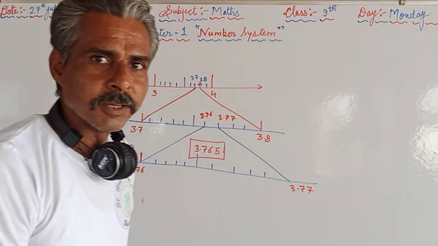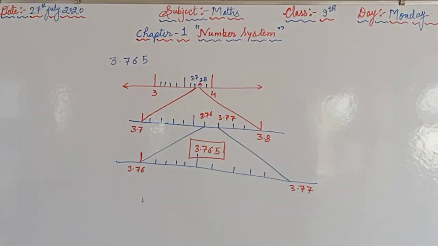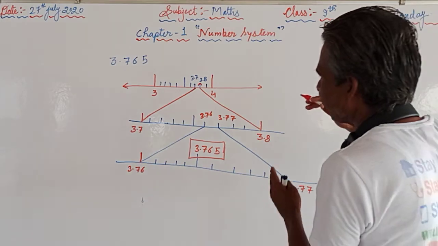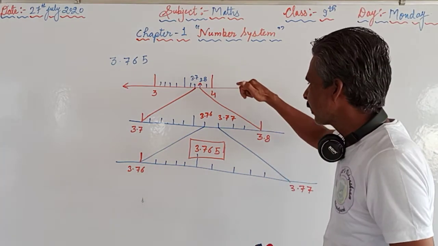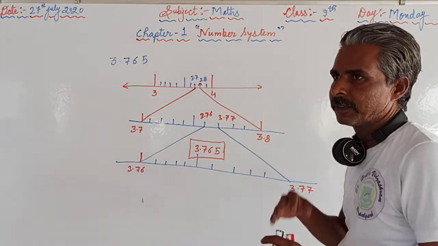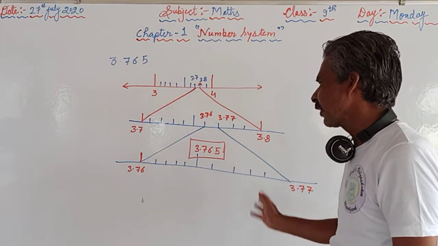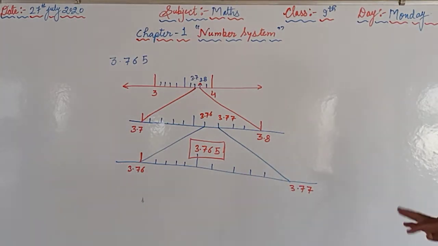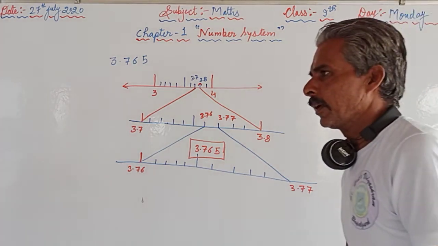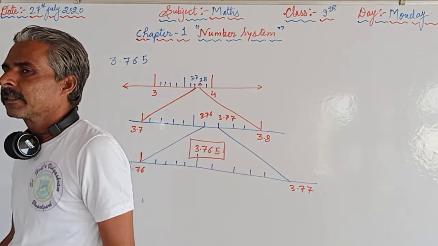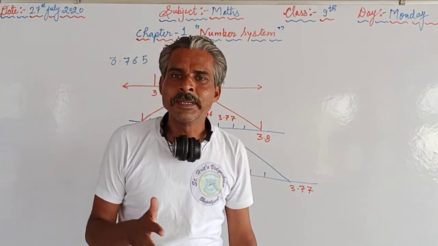So this is the required number and this is the required method how to represent a given number on the number line using successive magnification. We have magnified how many times? 1 time, 2 times, 3 times. After 3 times we found that 3.765 lies between 3.76 and 3.77.